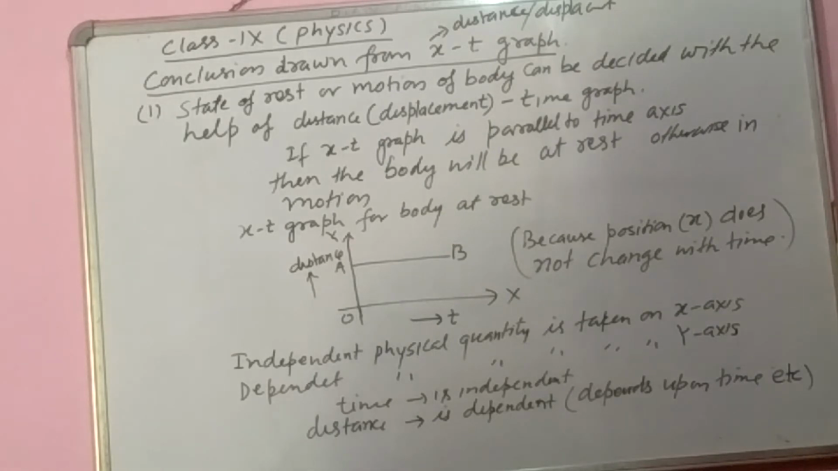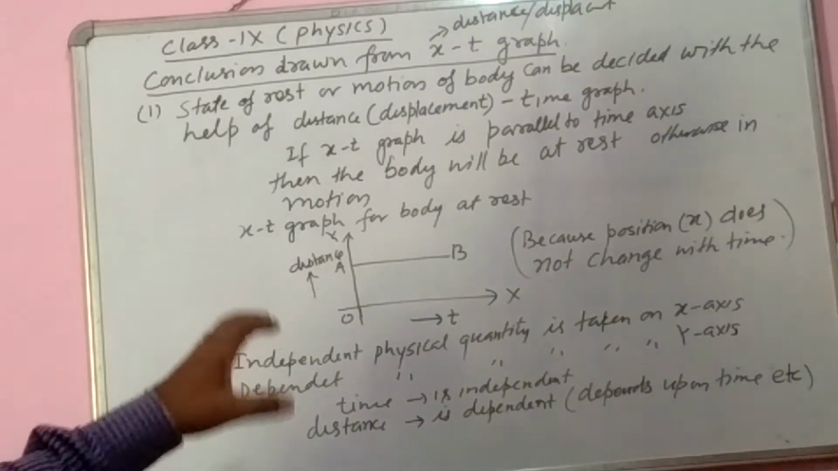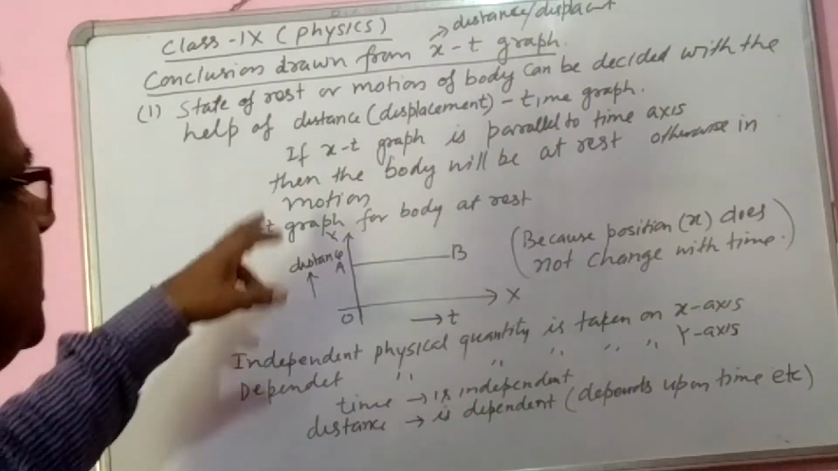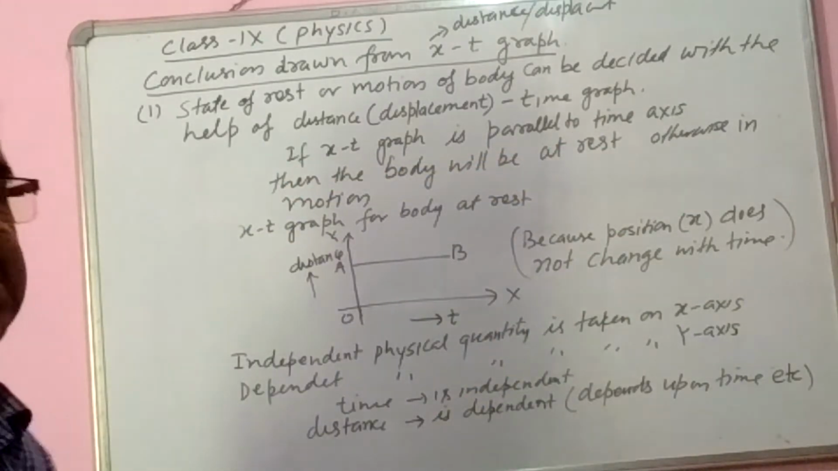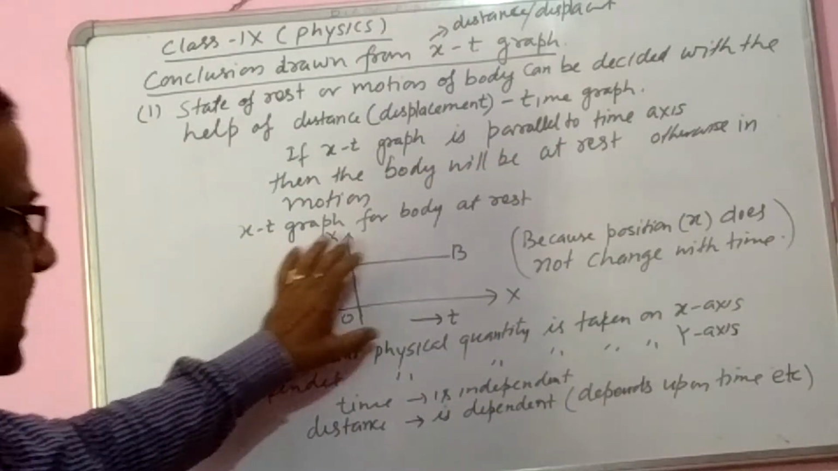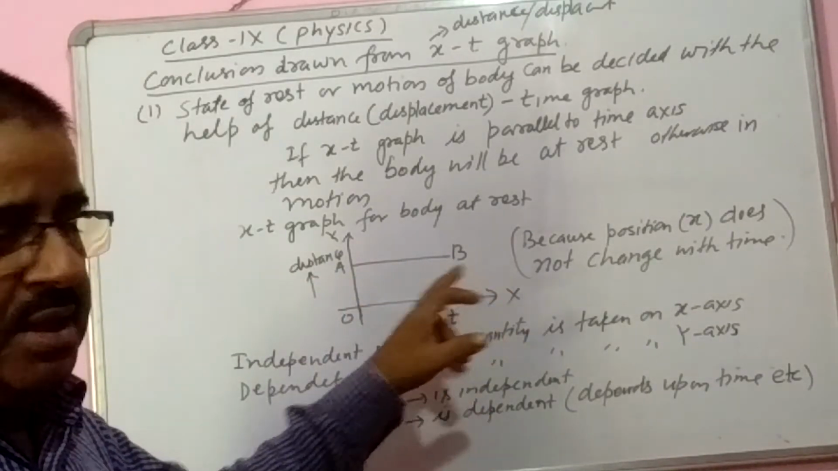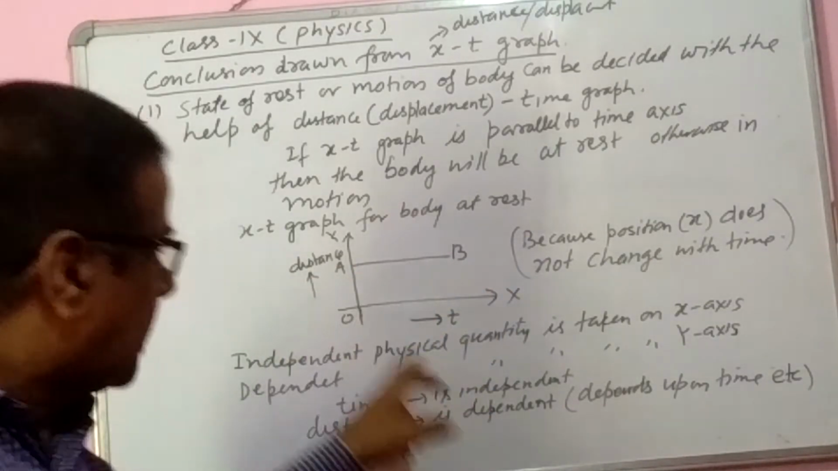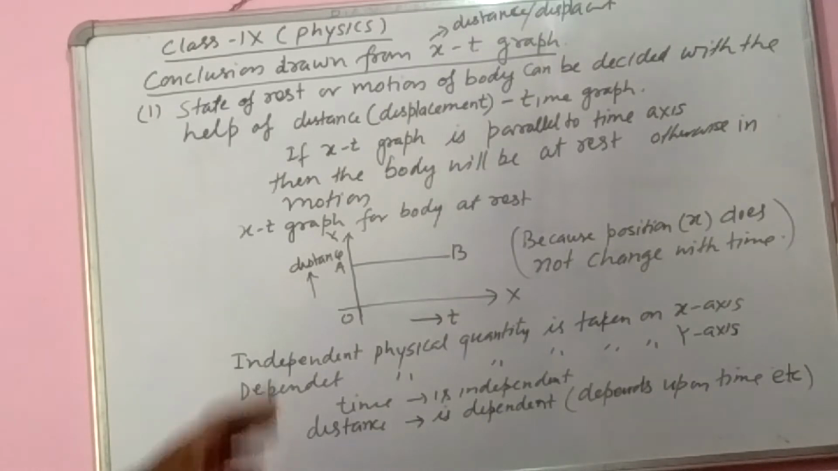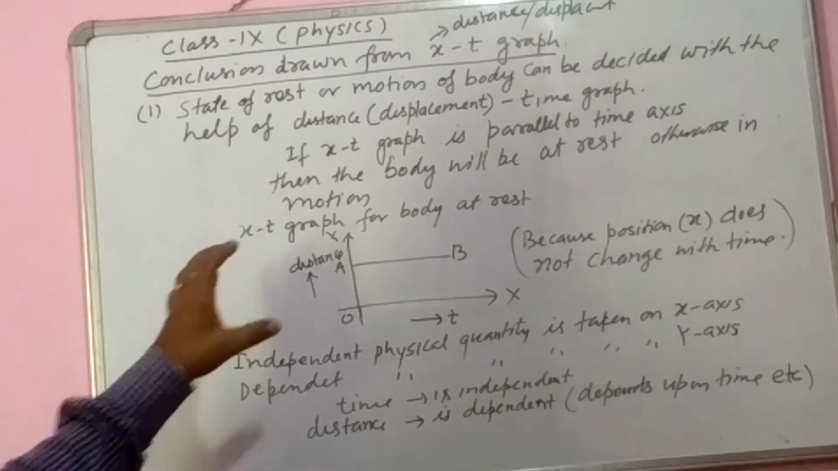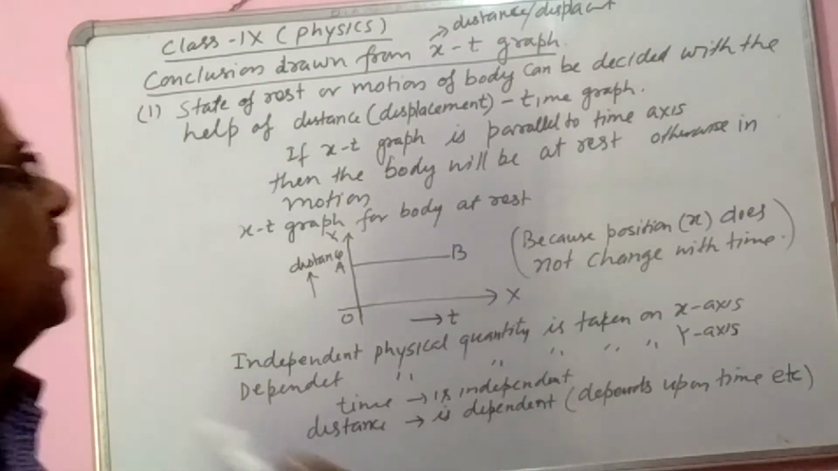How can I decide it? By looking over the graph, a single graph. If xt graph is parallel to the time axis, as I have taken here, and the graph of the body moving is AB, which is parallel to the time axis. If the graph is like this, then by looking over the graph directly, we can say the body is at rest. बॉडी जो है वो रेस्ट में है, ये मूव नहीं कर रहा है.